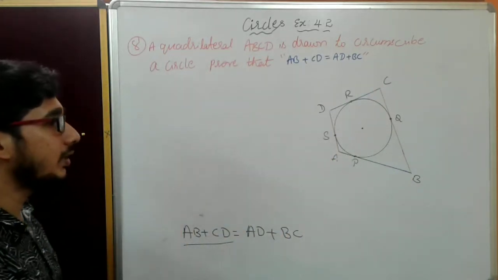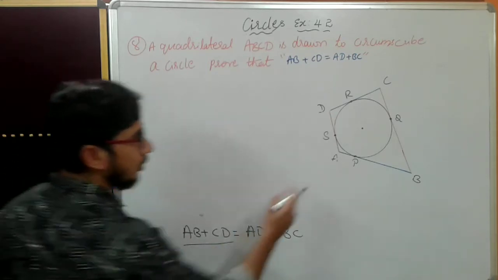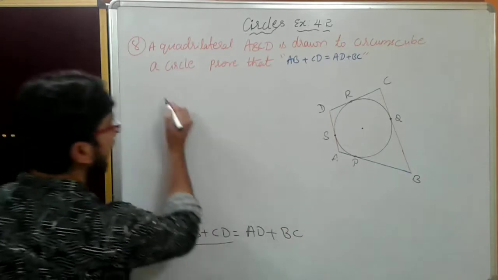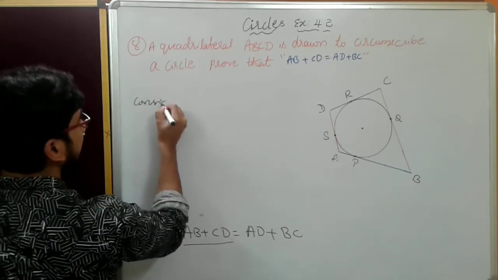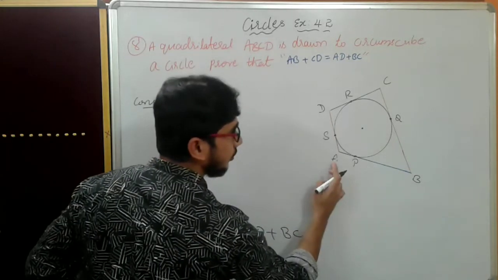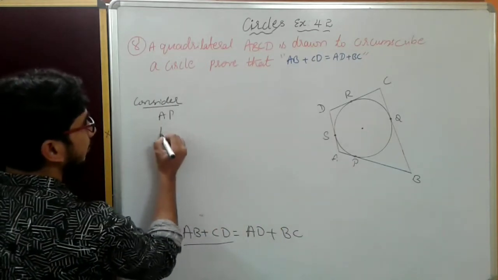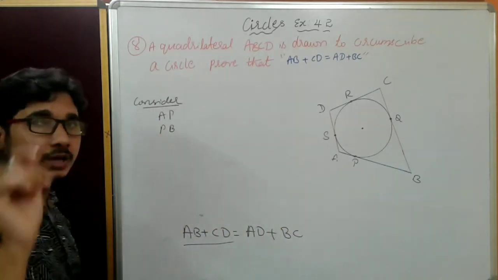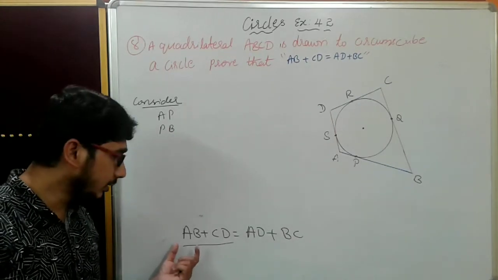Like that we have to plan it out. AB plus CD is there, no? AB is this one. So we will split and write AP plus PB. This is a trick I am teaching.